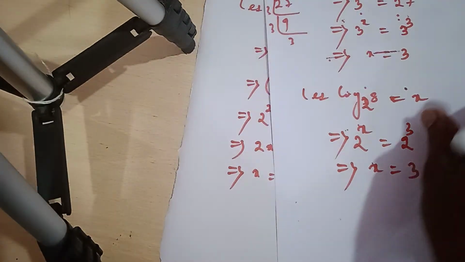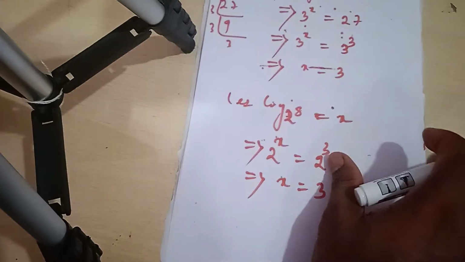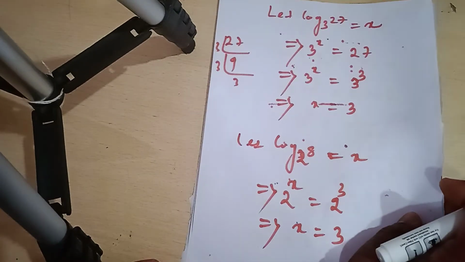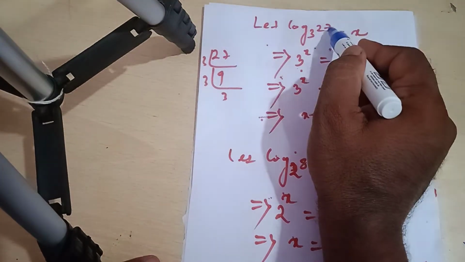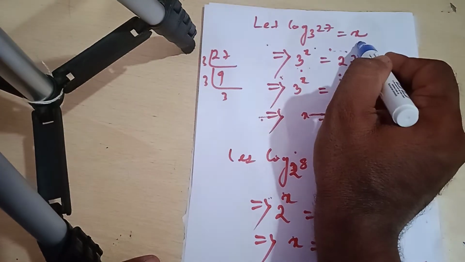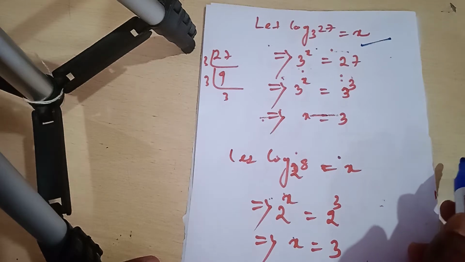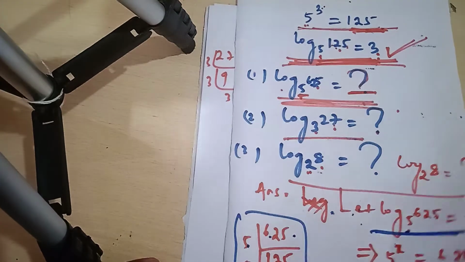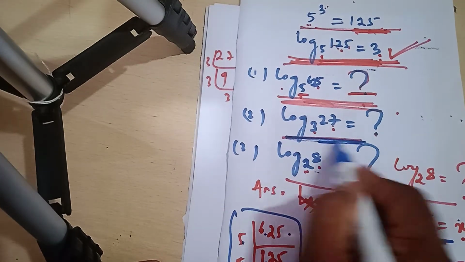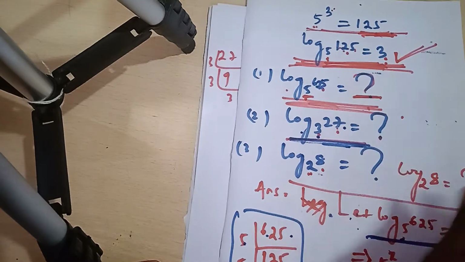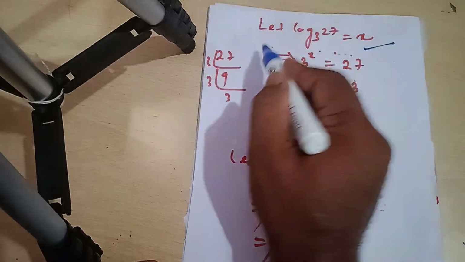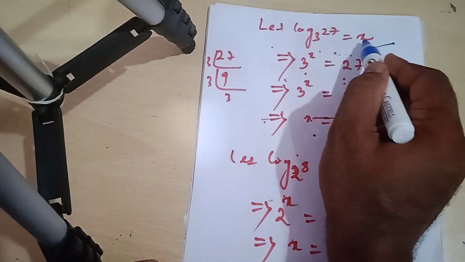Similarly, I can find out the answer of another question. Let log 27 to the base 3 is equal to x. This is the second question, log 27 to the base 3 is equal to how much?